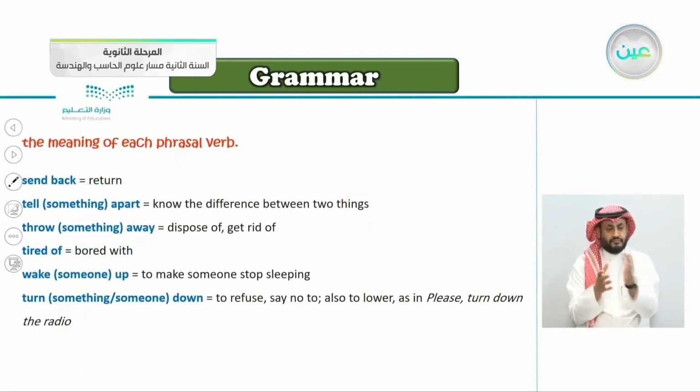So these are the meanings of each phrasal verb. Send back means return. Tell something apart, to know the difference between two things. Throw something away, dispose of, to get rid of. Tired of, bored, the one with the chocolate here. Wake someone up, to make someone stop sleeping. Turn something or someone down, to turn down is to refuse. When you turn someone down, it is to refuse his request, say no. Also to lower, as in please turn down the radio.